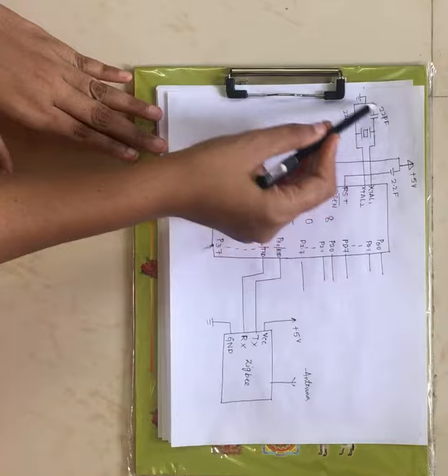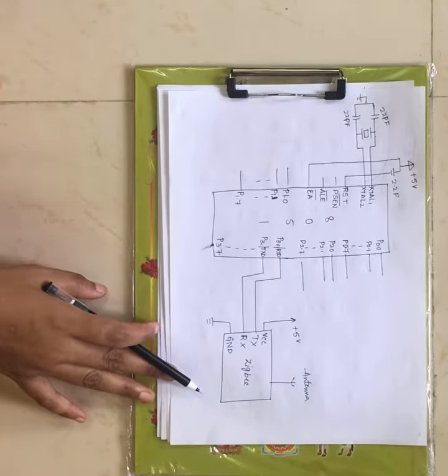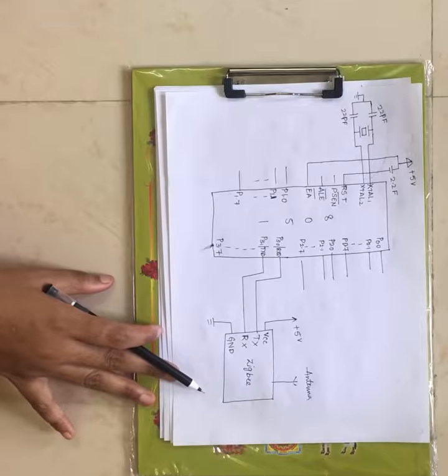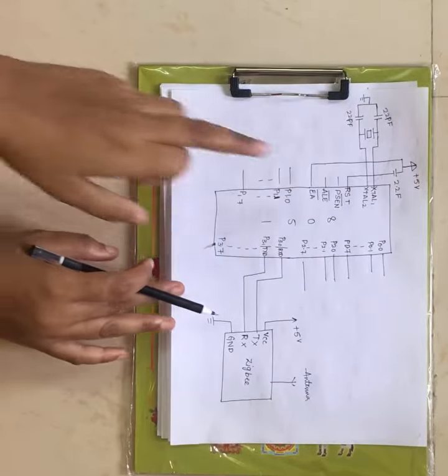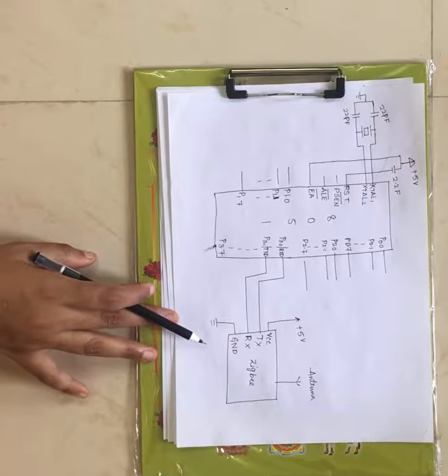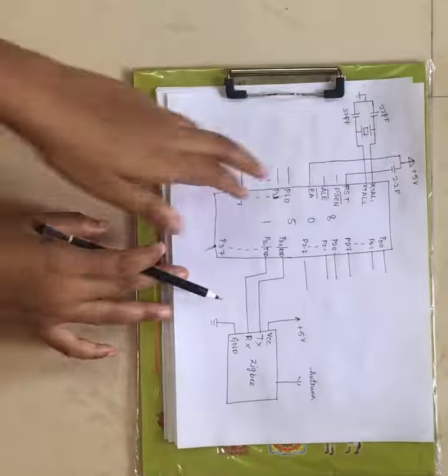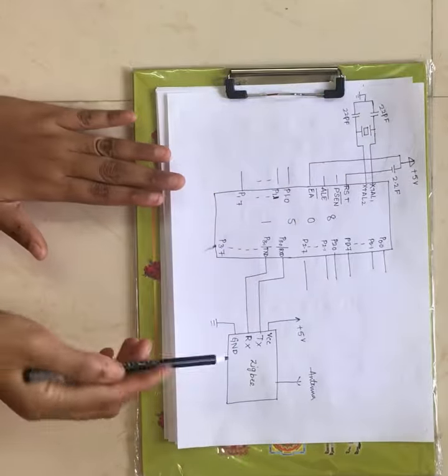As I have said, this connection is the same for every interfacing of 8051 with any device. The crystal oscillator circuit is connected to XTAL1 and XTAL2 in order to generate the clock signal, right?